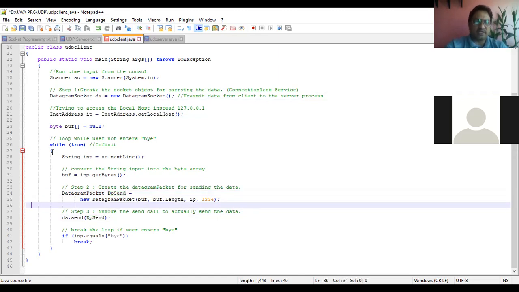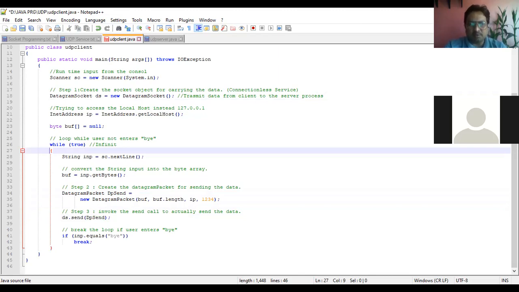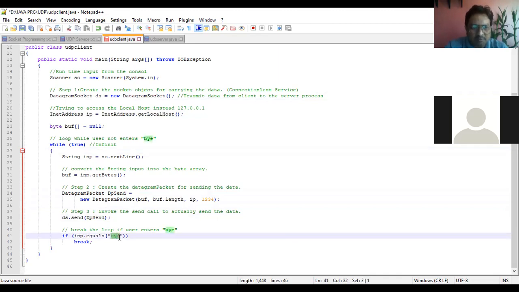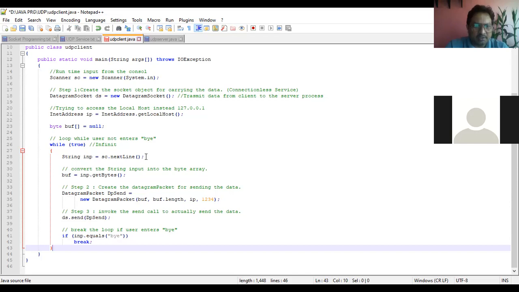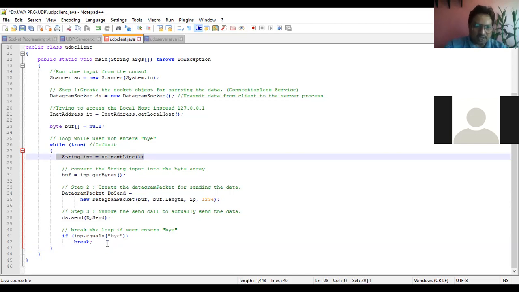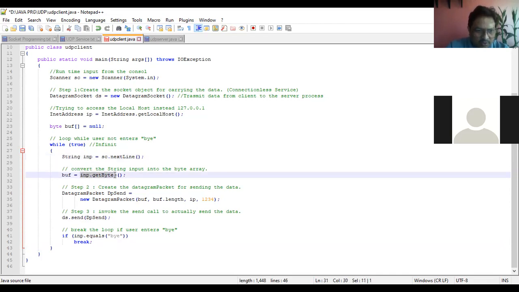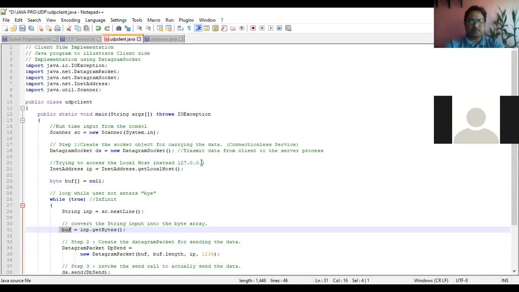As this is an infinite loop, it is going to execute again and again. It will come out of the loop when it detects the word BYE while taking the runtime input. Suppose you are typing input, then inp.getBytes, and these bytes are stored into the buffer. So this is the client side implementation.